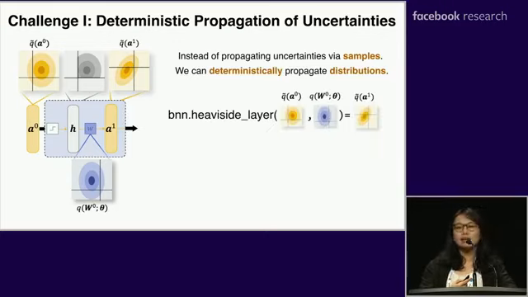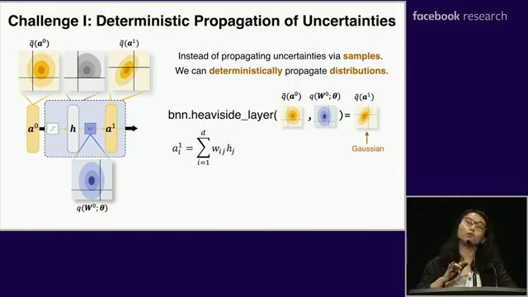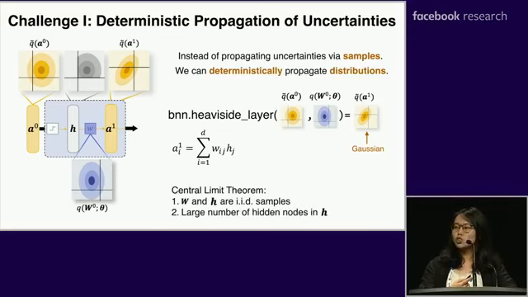What we can do is, given a single neural network layer, we propose this function. And this function takes the distribution of the input layer and the distribution of the weight as the input arguments and outputs the distribution for the output layer A1. Notice that this output distribution A1 has to be Gaussian. The reason is that we know A1 is a linear multiplication between the weight W and hidden layer H. Assume W and H are both IID samples, and there is a large number of hidden nodes in H. According to the central limit theorem, this distribution of A1 can be approximately Gaussian.